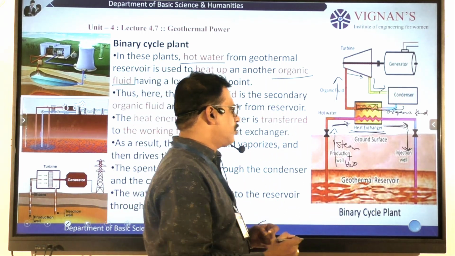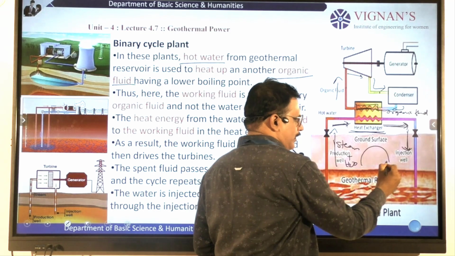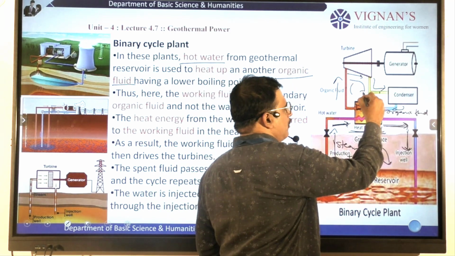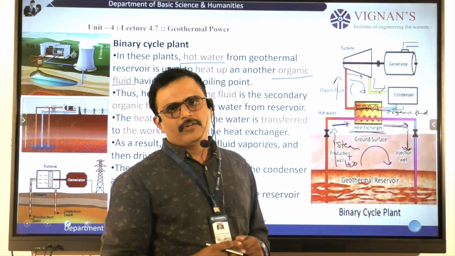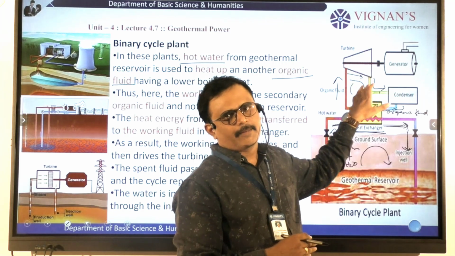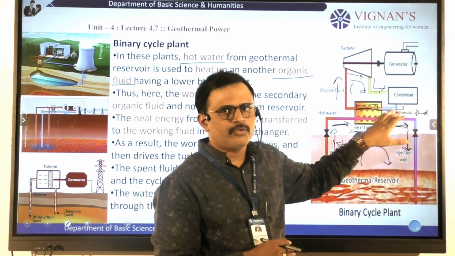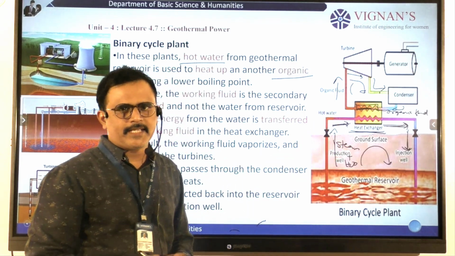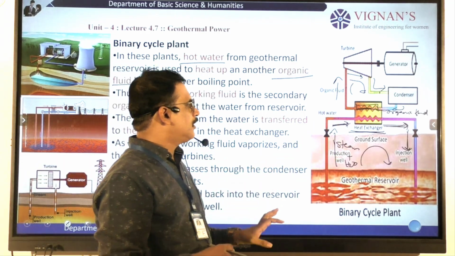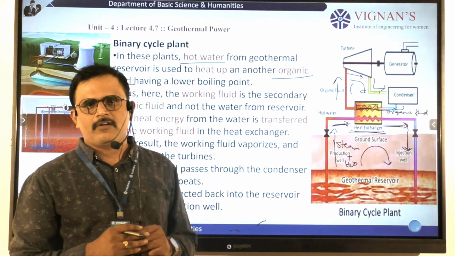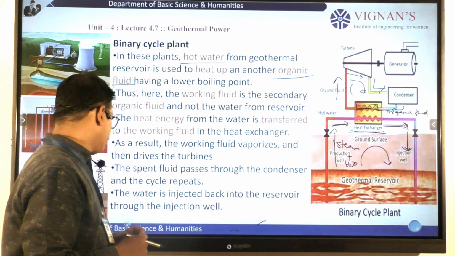So here we observe two cycles. One is the water cycle in the reservoir, and the second is the movement of organic fluid from the heat exchanger to the turbine, turbine to condenser, and condenser to heat exchanger. So we observe two cycles in a binary cycle plant. In this method also there is no wastage of chemicals as well as water of the reservoir.